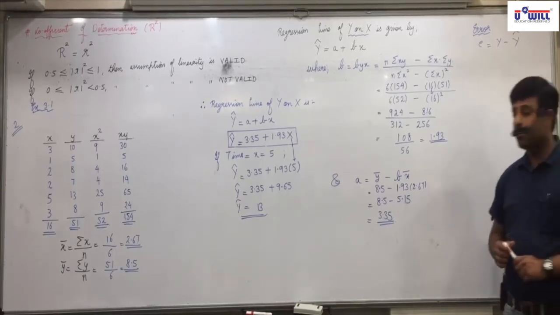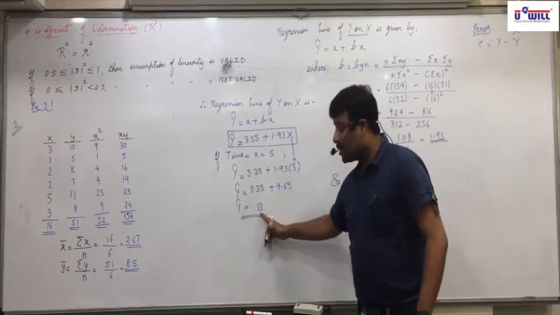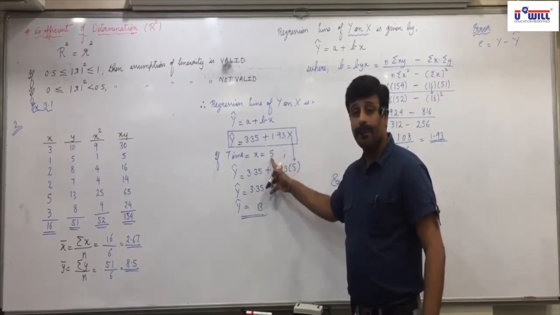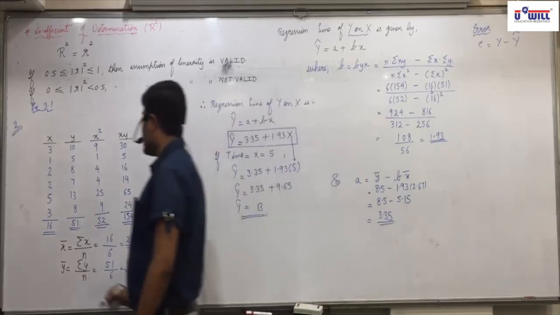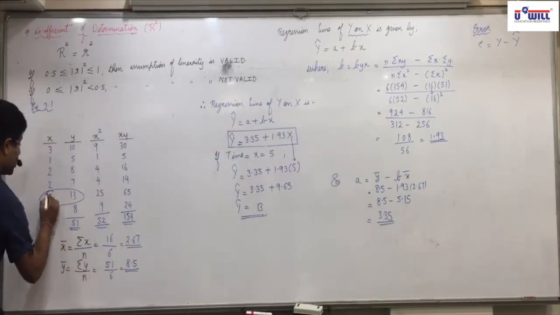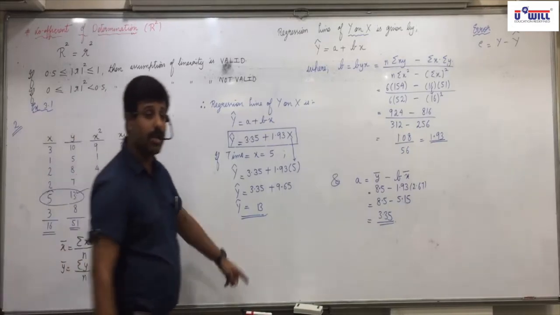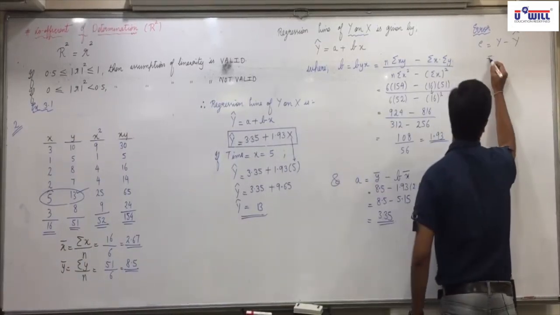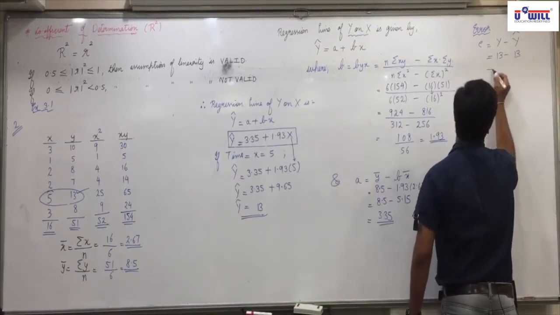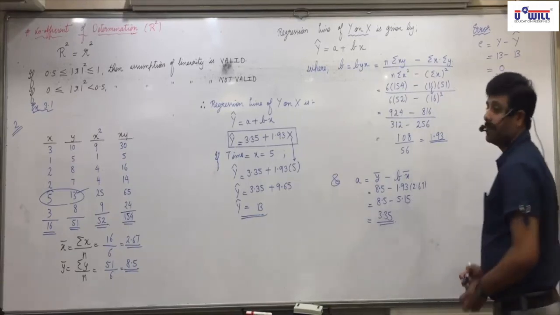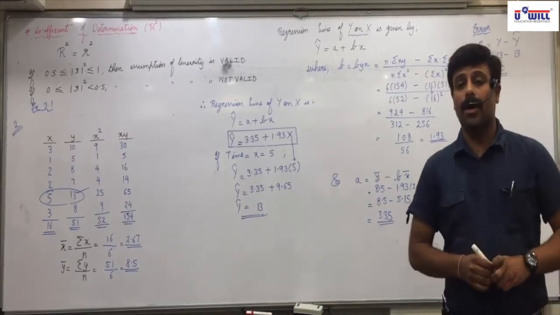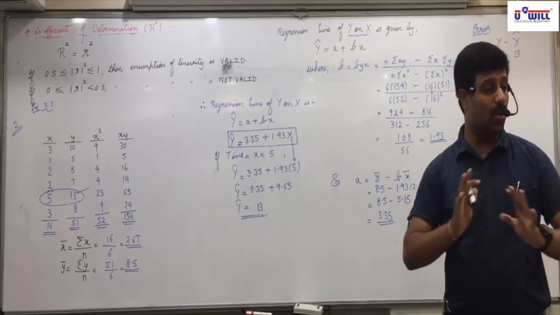Now see here, y cap is 13 when x is 5. Can I say when x is 5, the actual value of y is also 13? The actual value is 13 and the estimate is also 13, so no error. 13 minus 13 is 0, meaning a 100% accurate answer, there is no error.